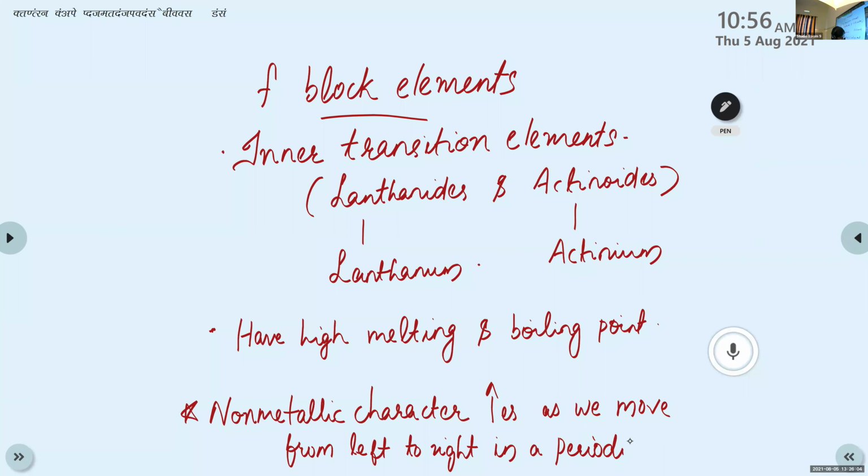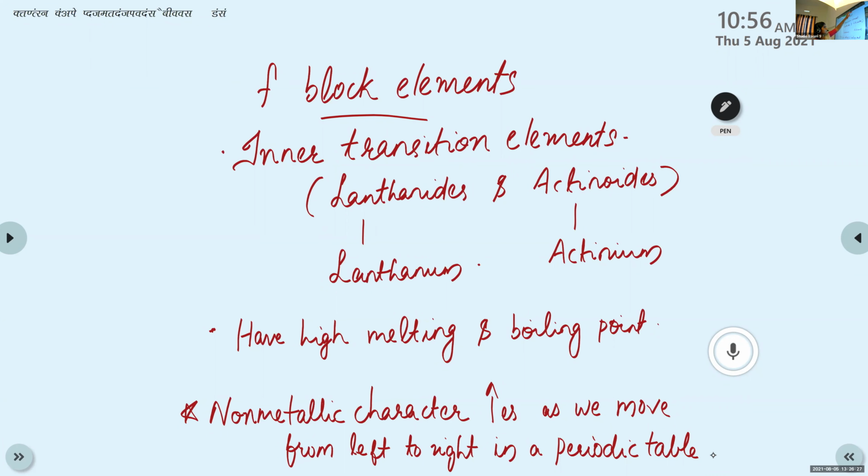Because we learned S block elements are metals, and generally the P block elements are non-metals. So as we move from left to right, the non-metallic character increases. This is clear, children?